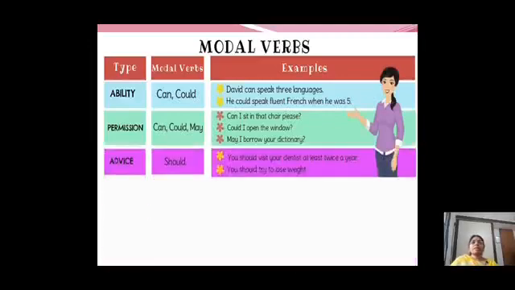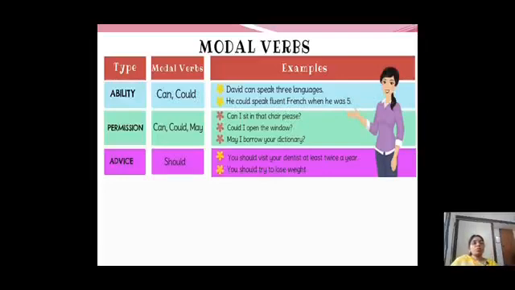Right? Next is advice. Whenever somebody is advising you or you are advising somebody, use the word should. Okay? For advice, use the word should. You should visit your dentist at least twice a year. You should try to lose weight.